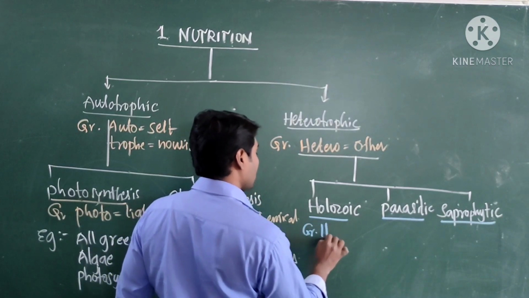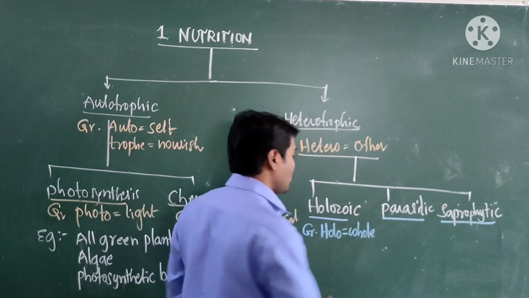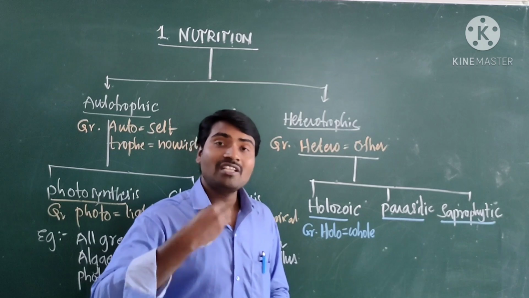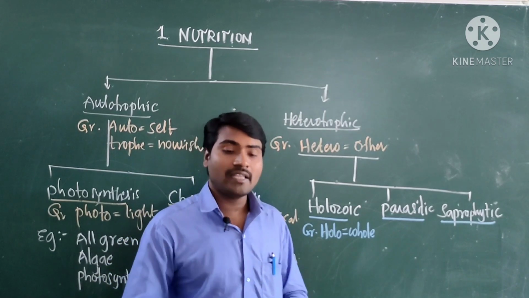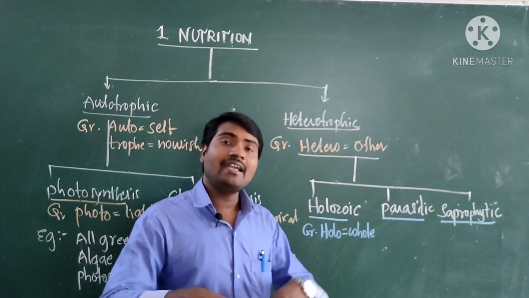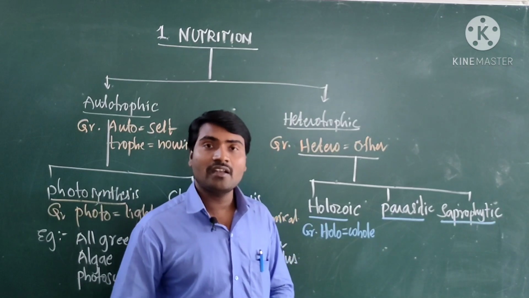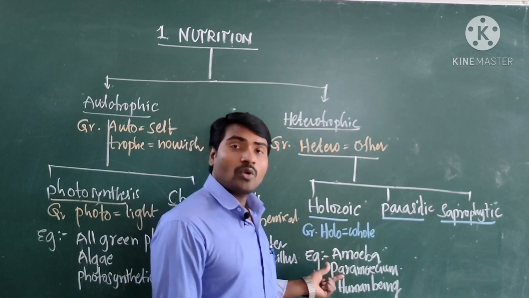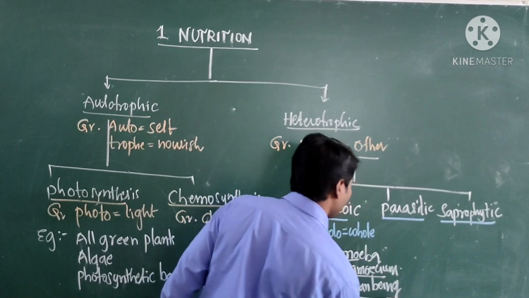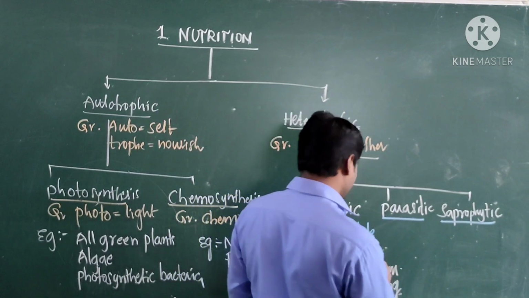In Greek, holo means whole. So they take whole food into the body. In this process, all five steps are there: ingestion, digestion, absorption, assimilation and egestion. Such a mode of nutrition is called holozoic nutrition. Examples: amoeba, paramecium, human beings, etc.